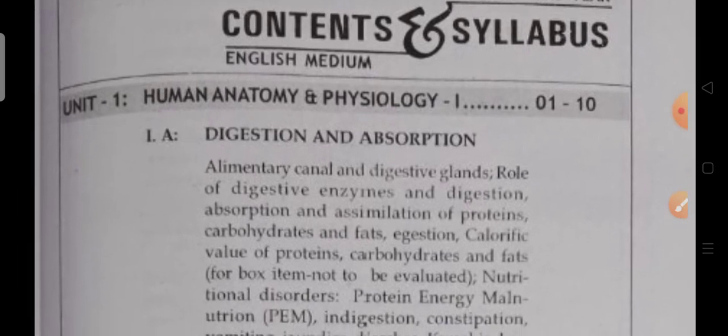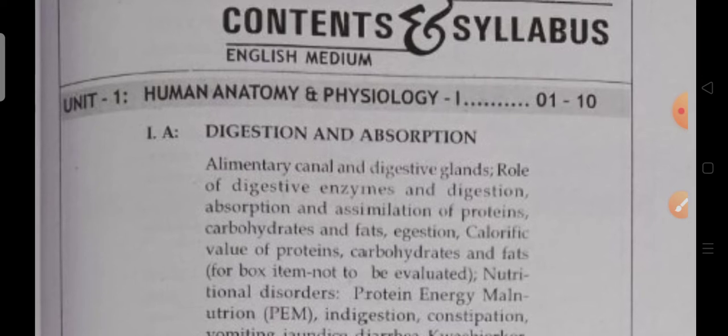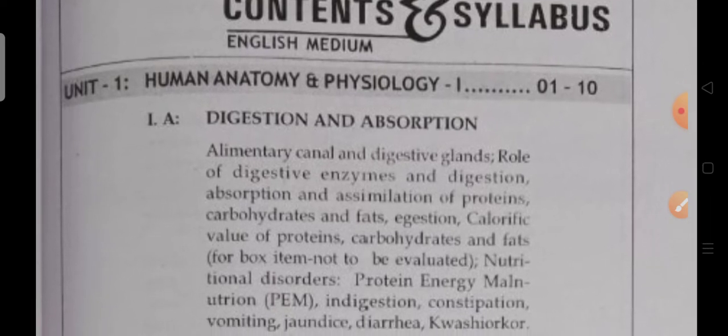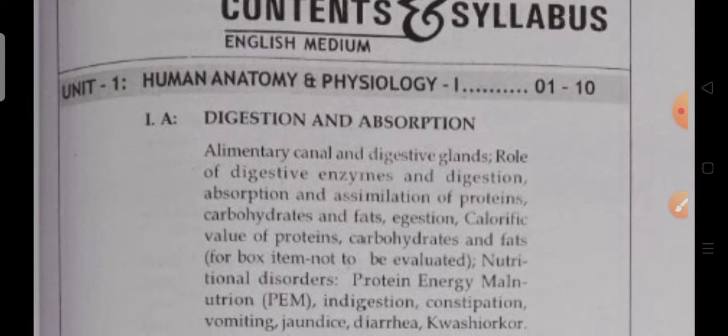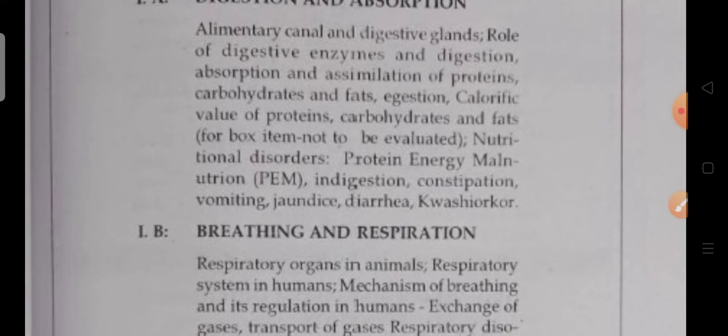This is the syllabus of zoology for the second year bridge course students. Actually, zoology has 8 units. Each unit is divided into two partitions, partition 1 and partition 2. This is unit 1, and its name is Human Anatomy and Physiology 1. There are two partitions, 1A and 1B. 1A is digestion and absorption, and 1B is breathing and respiration.